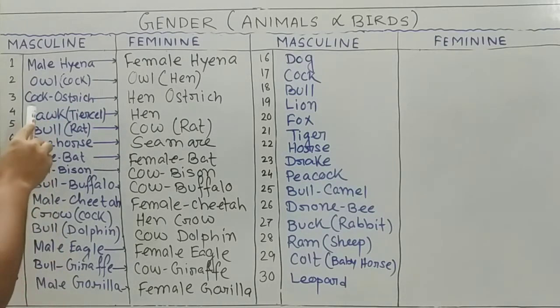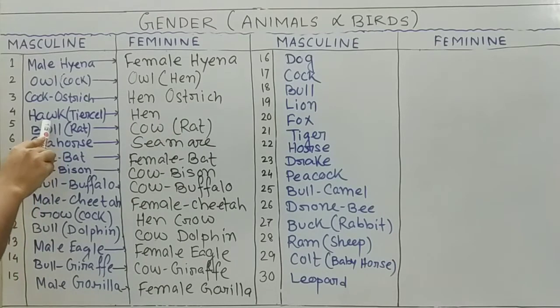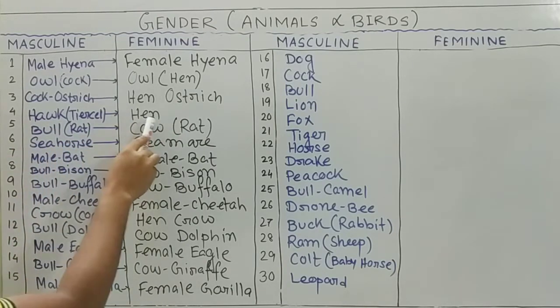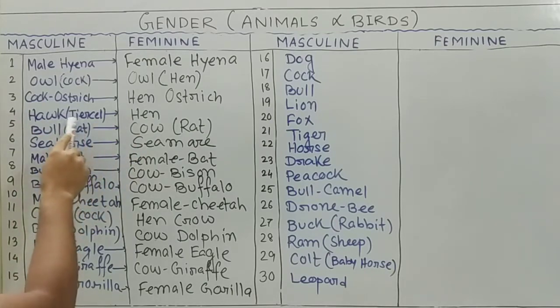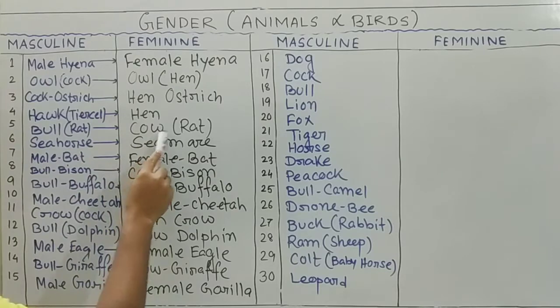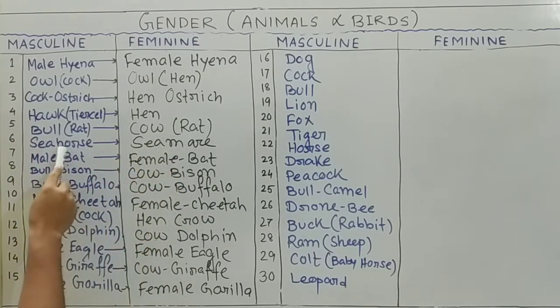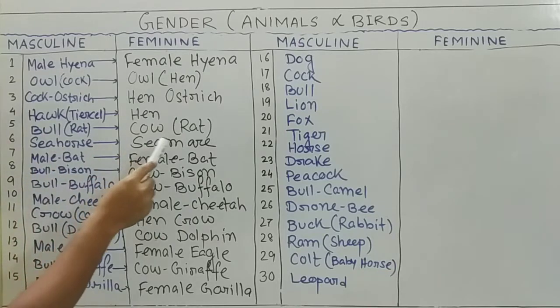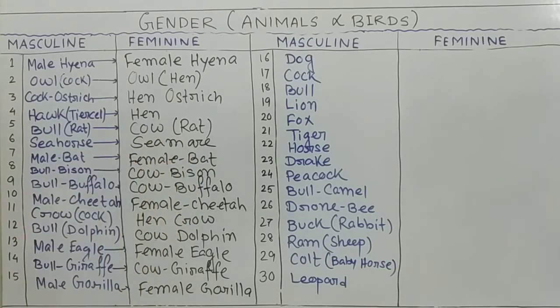Okay, so start. Cock ostrich, hen ostrich. Hawk, turtle, it is hen also. Bull, I said that when it is feminine, masculine is rat, and when it is feminine, it is cow rat. Then seahorse, sea mare, because you know that horse's feminine is mare. So it is also seahorse, sea mare.